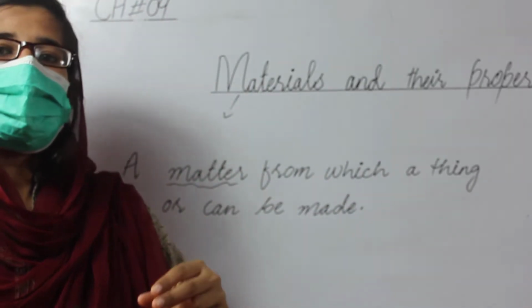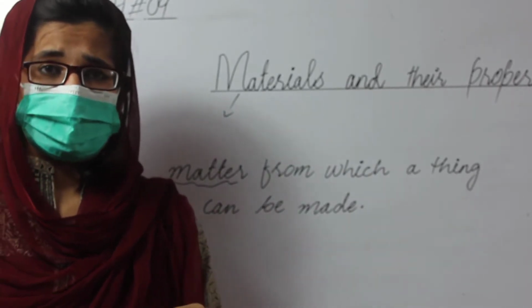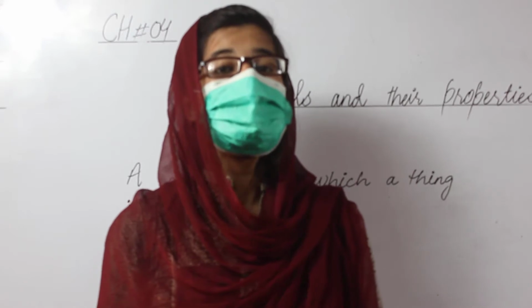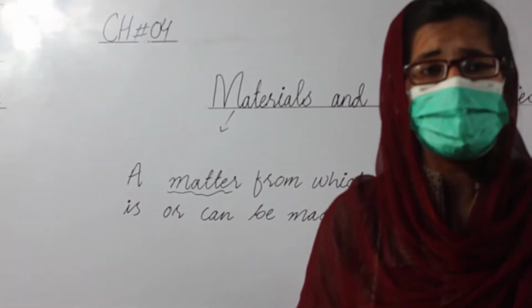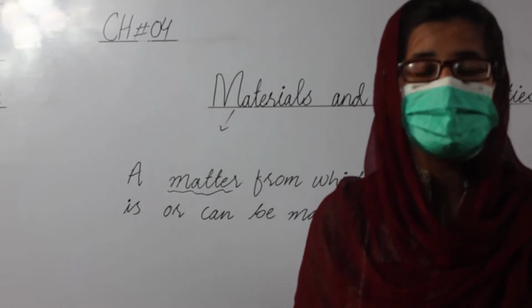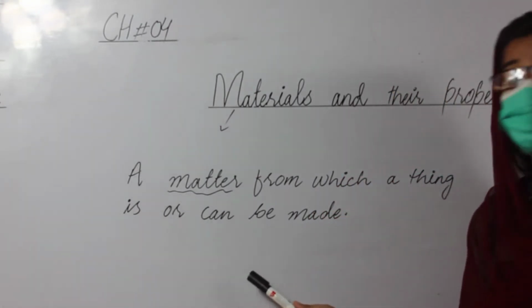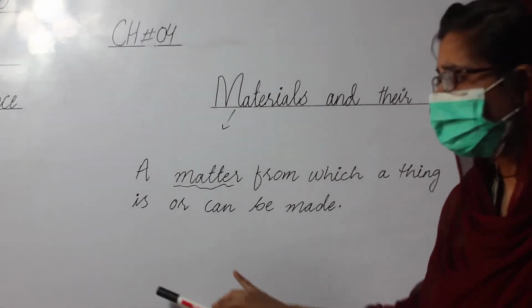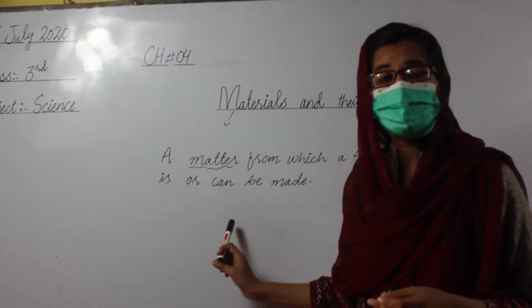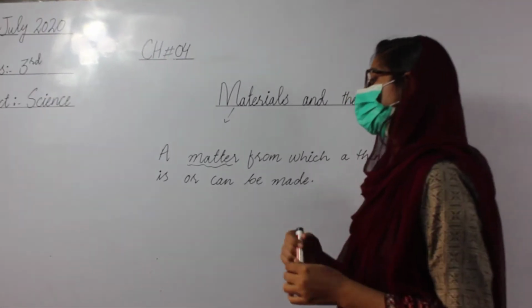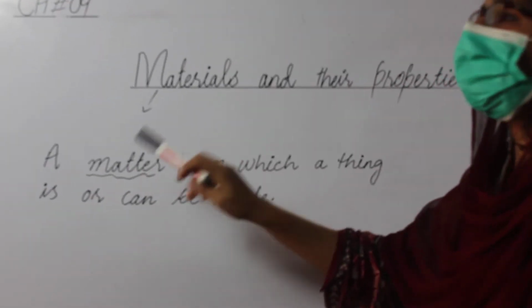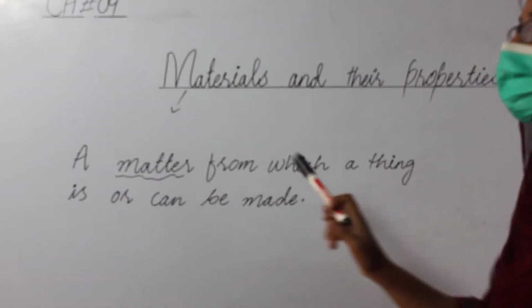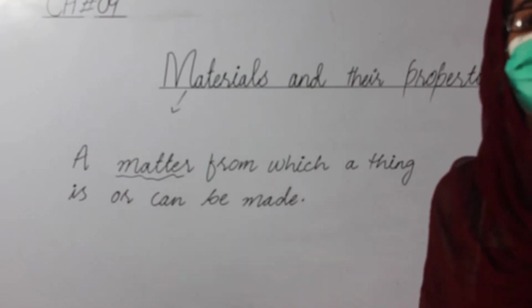A book is also matter because it has weight and occupies space. Anything that has mass and occupies space is called matter. This whiteboard is also matter because it has a lot of weight and occupies space. Now, a matter or substance from which a thing is or can be made is called a material.